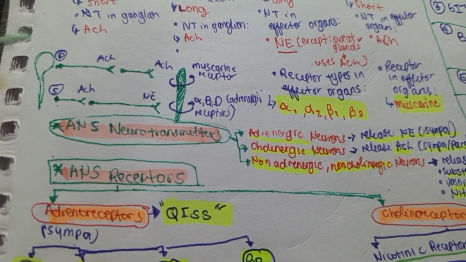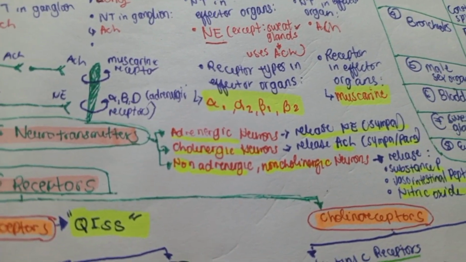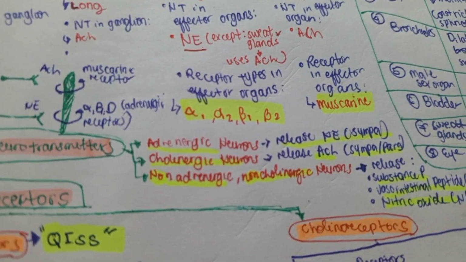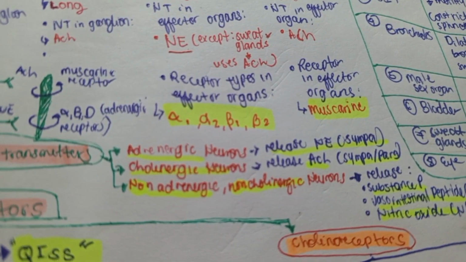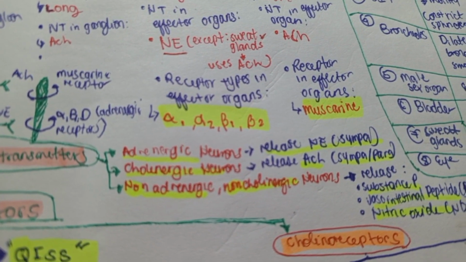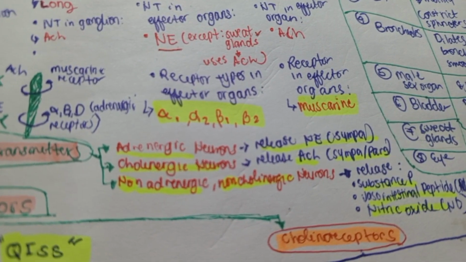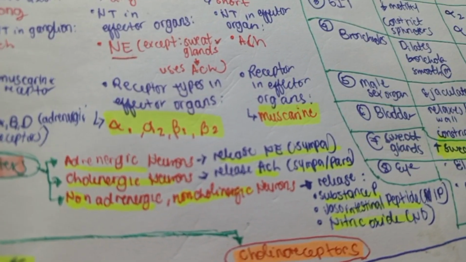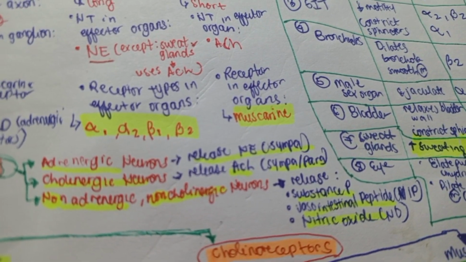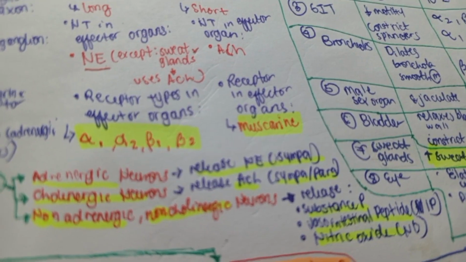Now let's discuss the ANS neurotransmitters. We have adrenergic neurons, cholinergic neurons, and non-adrenergic, non-cholinergic neurons. So the adrenergic neurons release norepinephrine. This is the sympathetic nervous system. And the cholinergic neurons release acetylcholine, which can be seen in the sympathetic and parasympathetic. And the non-adrenergic, non-cholinergic neurons release substance P, vasoactive intestinal peptide or VIP, and nitric oxide or NO.